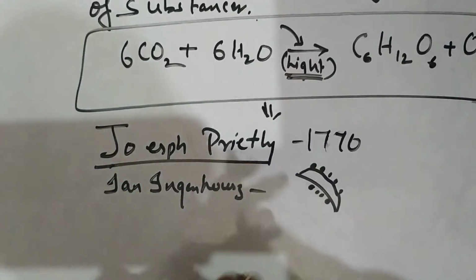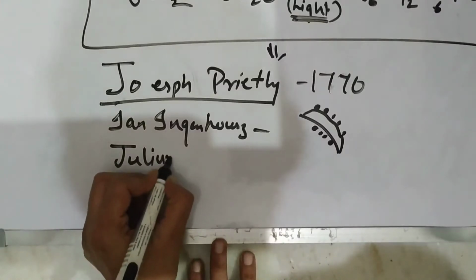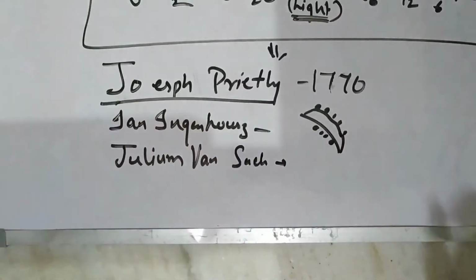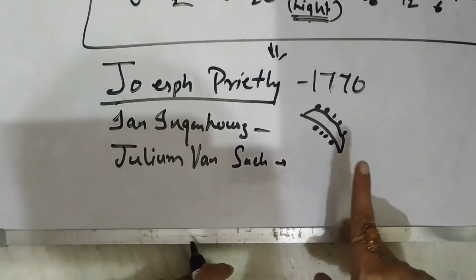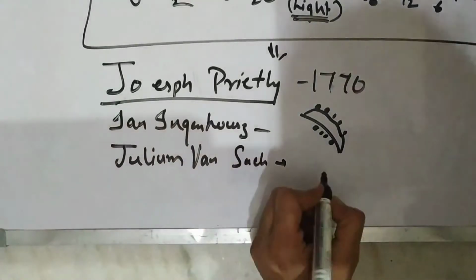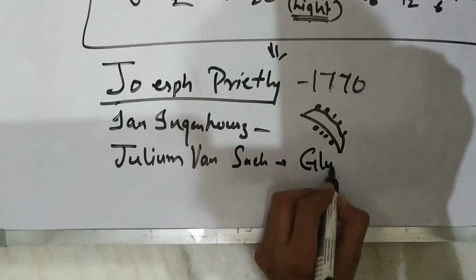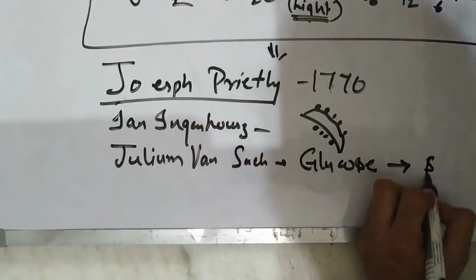Then Julius von Sachs. He showed that glucose is made during photosynthesis, and that glucose gets converted to starch.